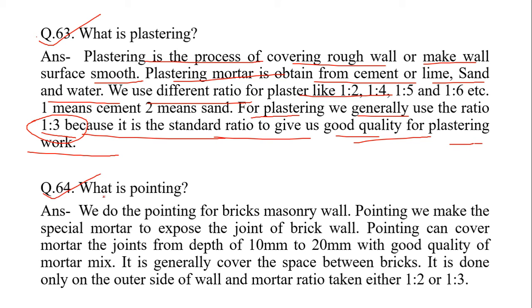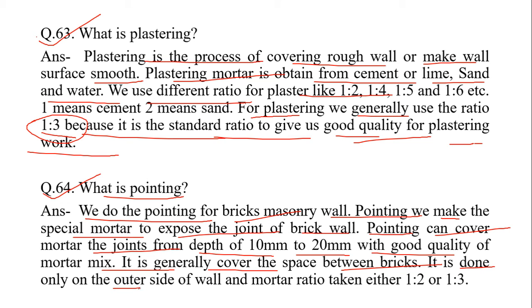Question number 64. What is pointing? We do pointing for brick masonry walls. We make a special mortar to expose the joints of the brick wall. Pointing covers the mortar joint to a depth of 10 mm to 20 mm with a good quality mortar mix. It generally covers the space between bricks. It is done only on the outer side of the wall, and the mortar ratio is taken as either 1 to 2 or 1 to 3.